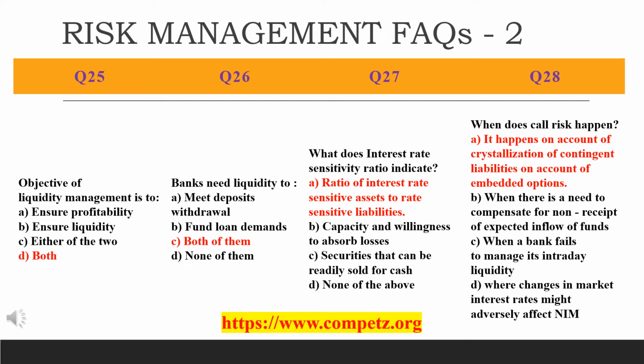Okay, there are four options: ensure profitability, ensure liquidity, either of the two, that is either A or B, and the fourth option is both, that is ensure profitability as well as ensure liquidity. So what's the objective of liquidity management? Answer is D, both. It is essential that the banks maintain sufficient liquidity to meet their financial commitments. They are having financial commitments, right? So it is very important for the banks to maintain sufficient liquidity to meet uncertainties.